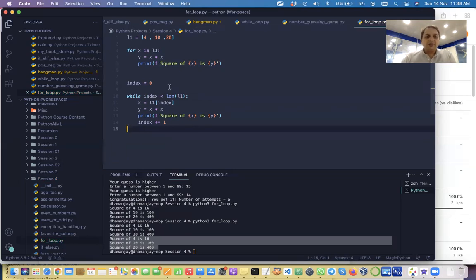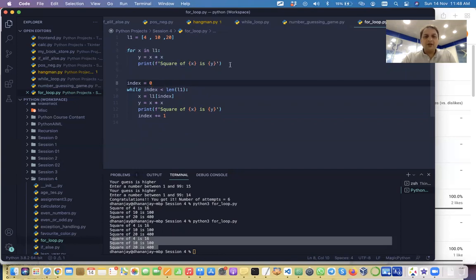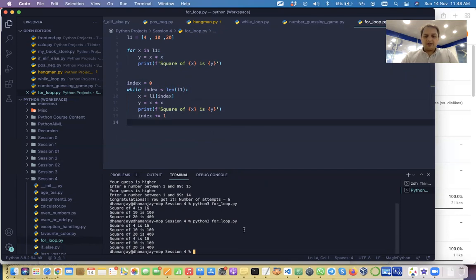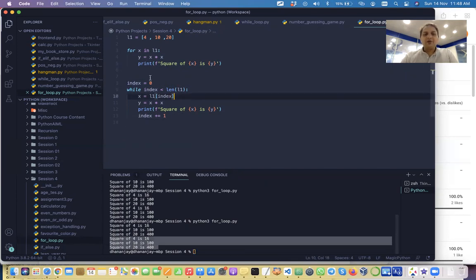But still, you see, apart from this line, which is applicable to both, with a for loop we can do it in 3 statements, but here we need a minimum of 6 statements to do the same thing, because we have to define an index at the beginning and we have to increment the index. This will also give us the same result, but we are doing a lot of work when we are using a while loop. Got it?